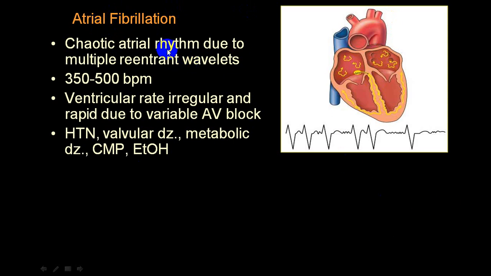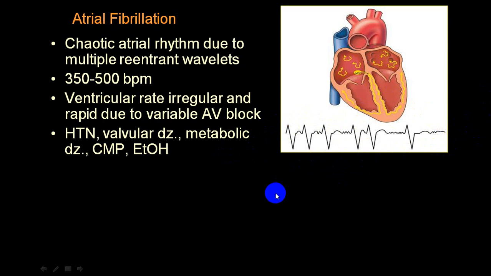So characteristic of atrial fibrillation: irregular RR interval. As P wave is not seen, you can't identify PR interval. P wave is in the form of a fibrillatory wave, or we call it an F wave. And this will produce either a fast ventricular rate or a slow ventricular rate depending upon the block in the AV node.